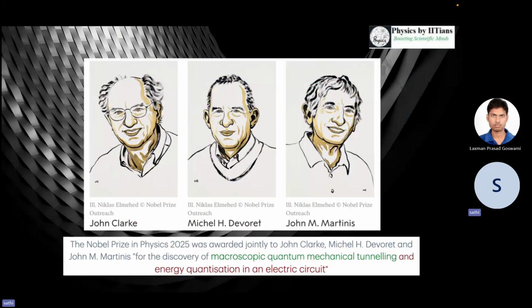So you all may know that this year the Nobel Prize in Physics 2025 was awarded jointly to John Clarke, Michel H. Devoret, and John M. Martinis for the discovery of macroscopic quantum mechanical tunneling and energy quantization in an electric circuit. These are huge keywords: macroscopic quantum mechanical tunneling and energy quantization in an electric circuit. What is that, and why did it get such a prestigious award?